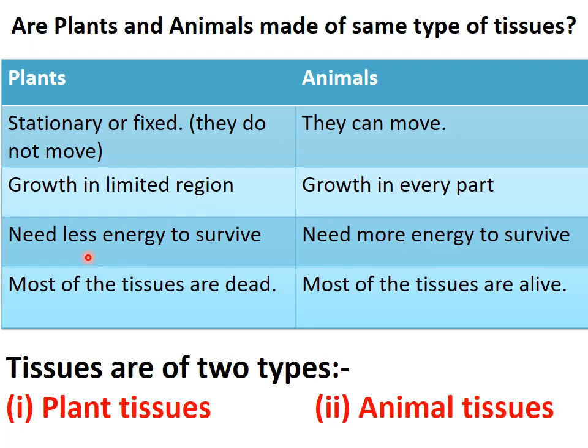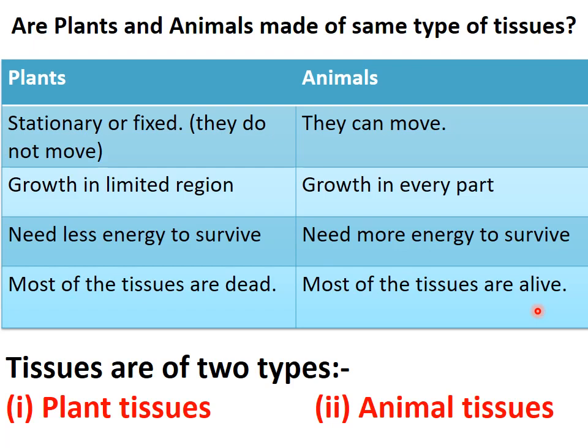Now the third point of difference is that plants need less energy to survive, since they are not moving, right? So they need less amount of energy in order to survive. Whereas animals, since they are moving, need more amount of energy to survive. So this was the third point of difference between plants and animals. Fourth point is that in plants, most of the tissues are dead. Whereas in animals, most of the tissues are alive.